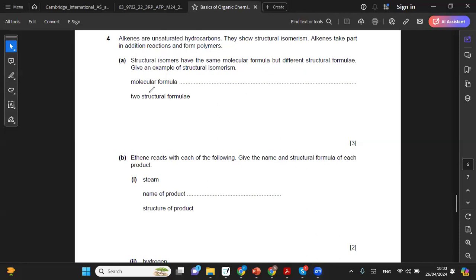So let's go ahead and take a look. The structure that we're going to go ahead and draw is going to look like this. Let's go ahead and take C4H8. Okay, this is butene. We need to draw two structure formula or two isomers of butene. So let's see. One possibility, what did I tell you guys? Always try make the basic structure first. So this is the basic structure. Always count your carbon, hydrogen, oxygen to make sure that you're following the molecular formula.